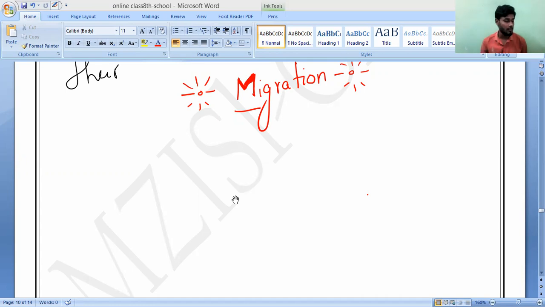Curse in the sense of, do you know what is the meaning of curse? Sapam, Tamil also sapam, correct? Telugu sapam, Tamil also sapam. Yes? Now Tamil what? Telugu what, sir? Telugu sapam. Sapam means, yeah, Tamil it will be something like that. Okay, curse means it is bad for us.